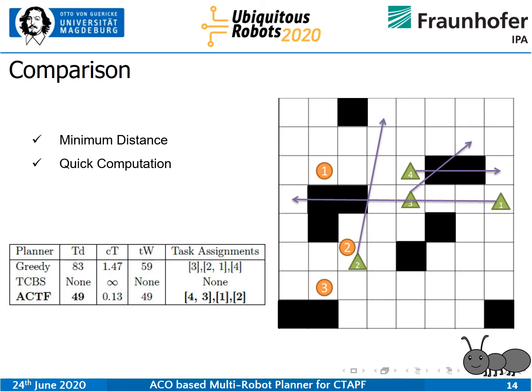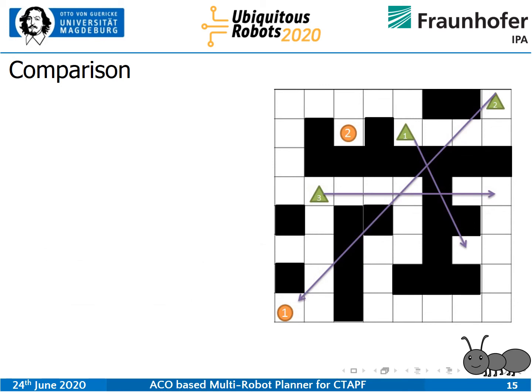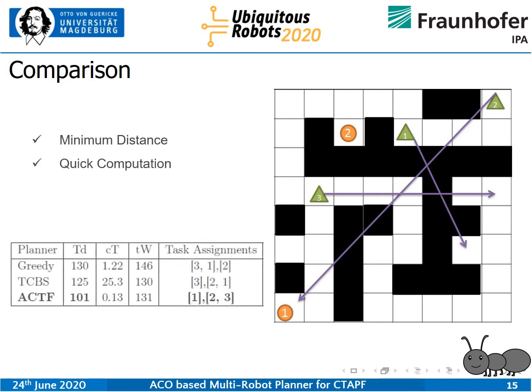Another example is a logistics type of environment, or if you're from Germany, this is just a map of a normal Kaufland where you get lost every time. So in here, I've compared all these three planners, and here also you can see that the total distance that ACTF, our planner, provides is very much less than all the others.